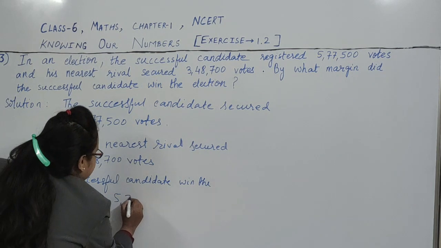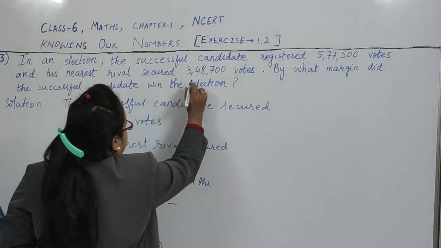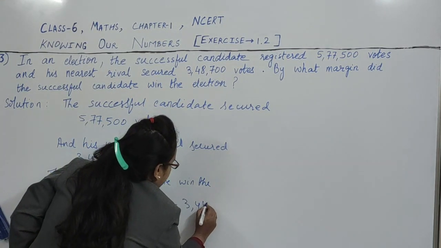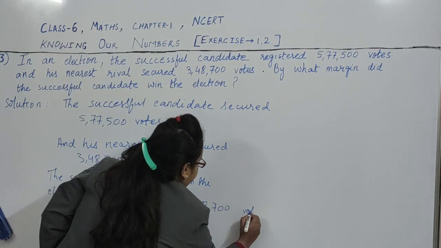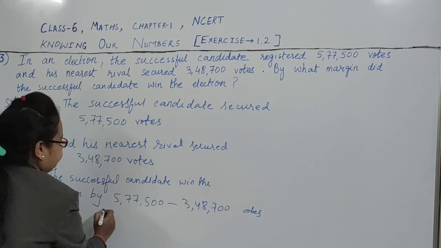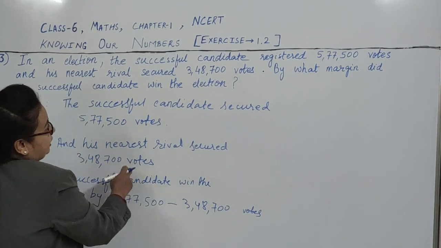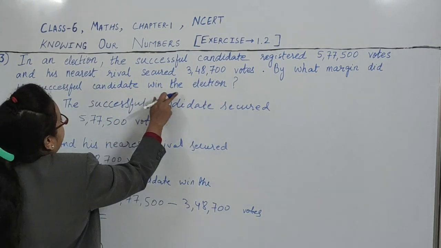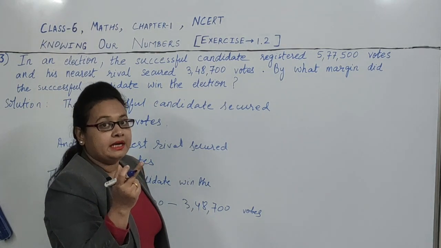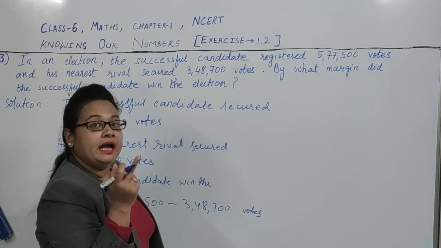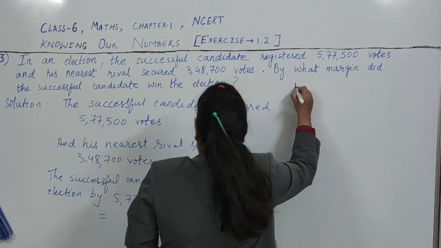5,77,500 minus 3,48,700 votes. So we will do the subtraction. By what margin did the successful candidate win? Means how much more votes did the successful candidate get, and by what margin he won the election. So we have to subtract that number from this number. So let's do the subtraction here.